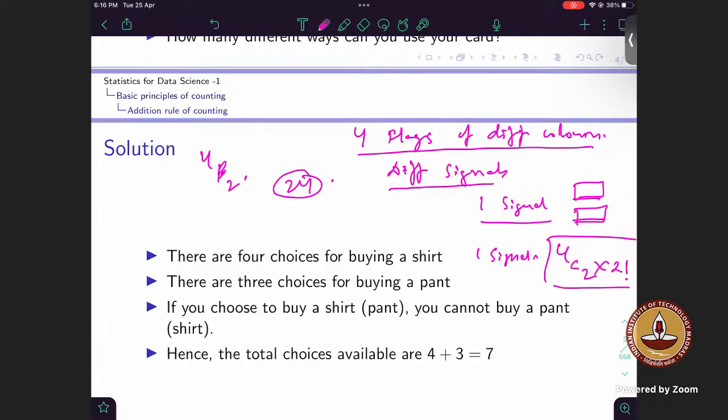Another possible way is that to make any signal, there are 2 positions. So in the first position, I can fill any of the 4 flags. In the second position, I can fill any of the 3 flags. So this way also you can think about it. Okay. Is this clear?